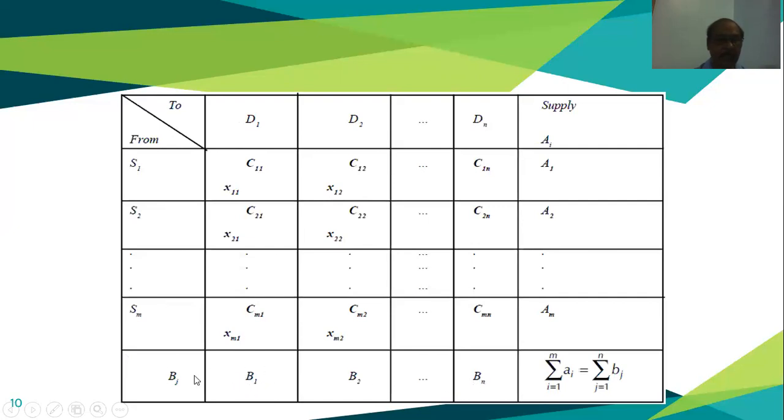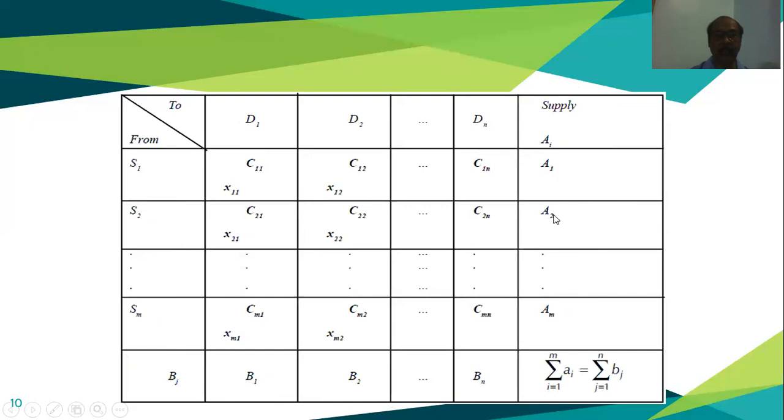Here, B1, B2, Bn is the demand created at the destinations. And here A1, A2 and Am is the available supply or stock. Supply is also known as the available or the stock at our source points or origin points, or the factory or plant. And these are the demand created at the distributor level, at the destination, or we can call it the warehouse level.